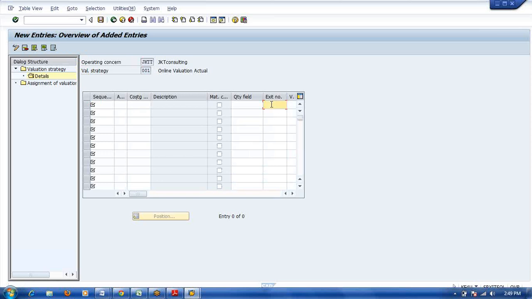If the costing sheet won't work as per the business requirement, only in that case will we maintain the user exit.